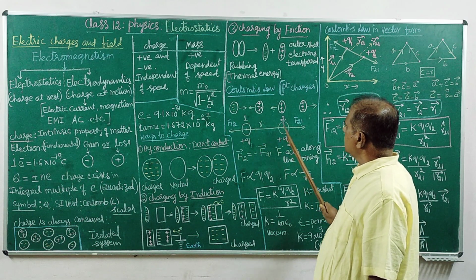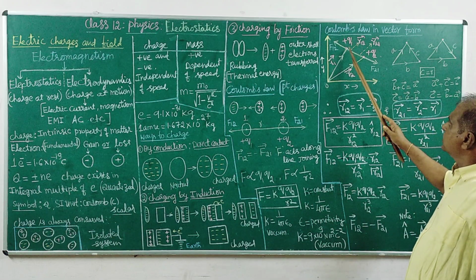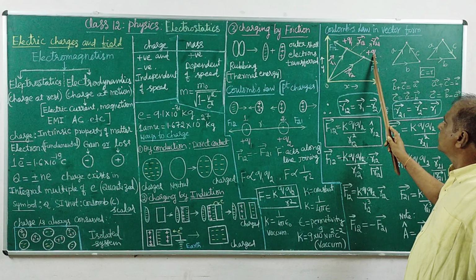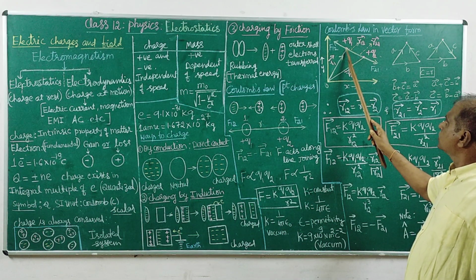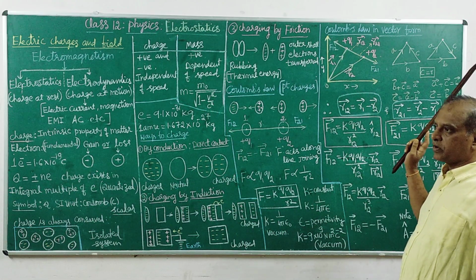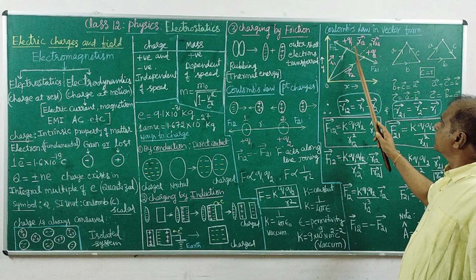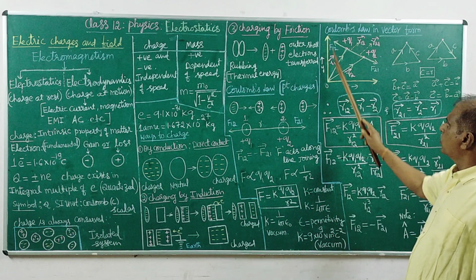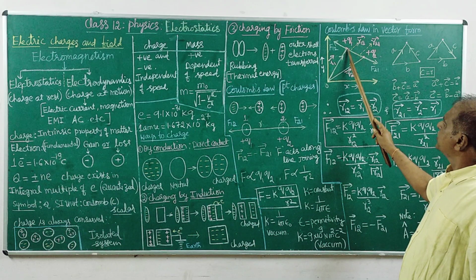Let us locate these two charges in space, q1 and q2. These two charges need to be located in space because direction is important. First we locate them with respect to a reference point, the origin, so coordinates are required. What is the position of this charge with respect to the origin?